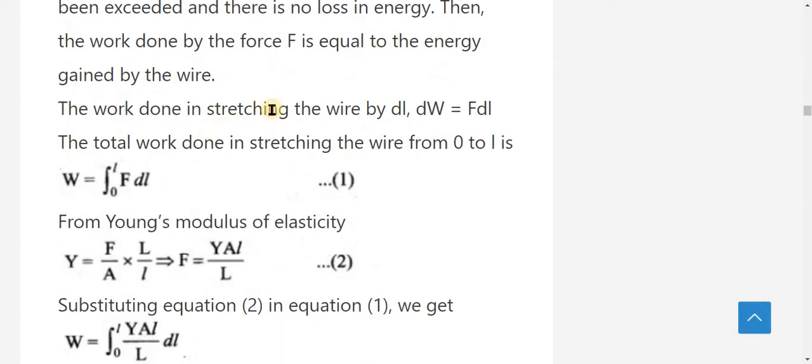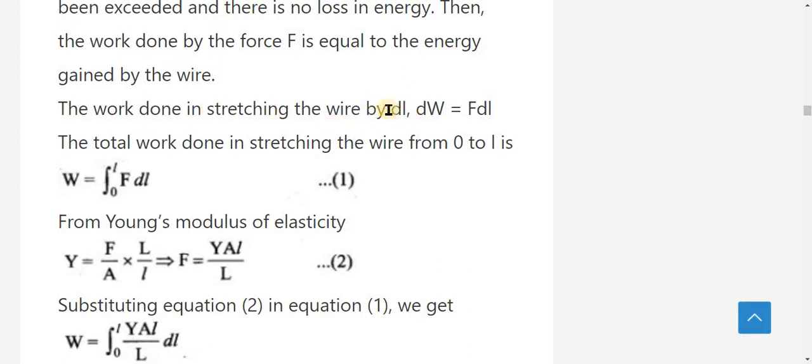The work done in stretching the wire: work means force into distance. Here the object experiences some amount of force, then it will stretch from one point to another point. It will change shape from one point to another point. That is why work done in stretching the wire by dl.